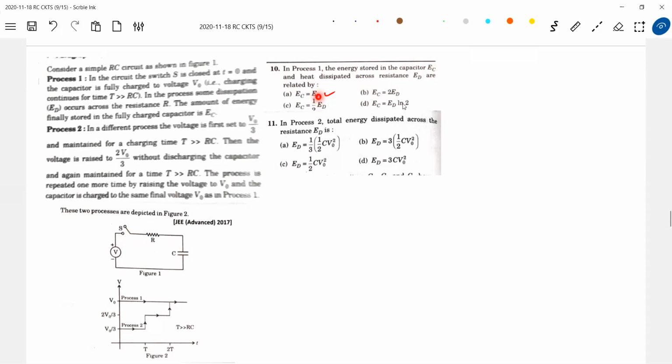There's a question button. At least I think students know, if you are very smart, you should have done question 10 at least. Nothing to do. Question 11: you have to look at the graph and come within a method here. Process 2 is complete like this. Process 2 is this much. From year to year, we are making changes. Process 2 is like this. Process 1 is directly that one.